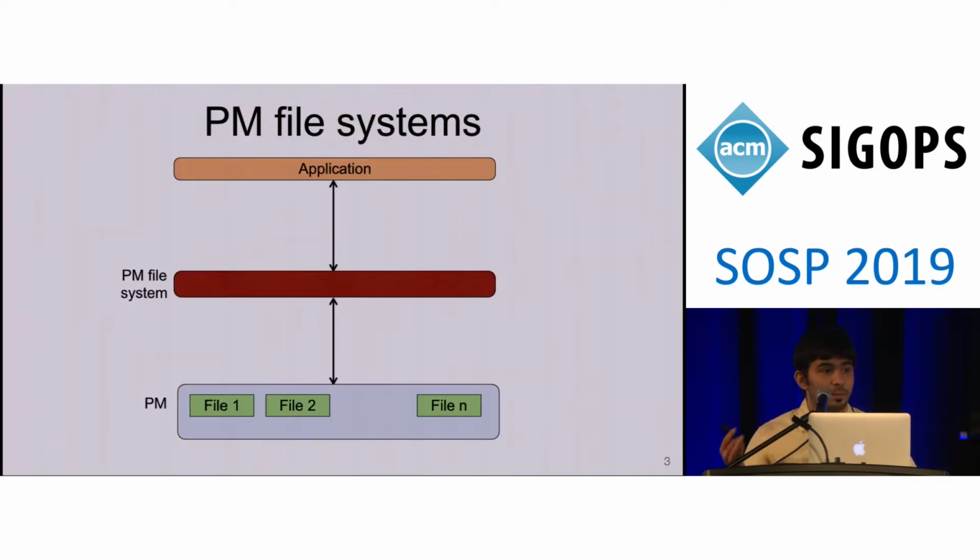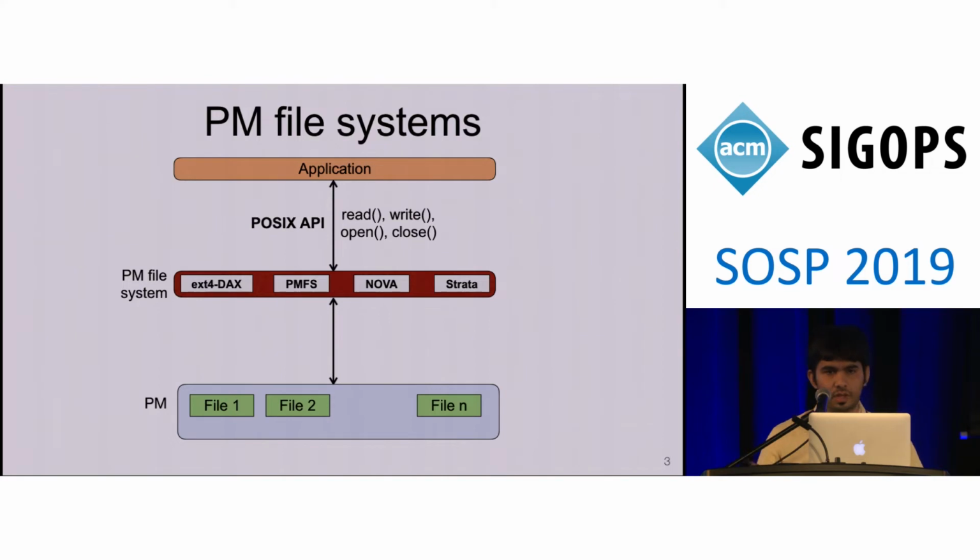One way in which applications access persistent memory is through a POSIX file system. The applications access this file system through system calls such as reads, writes, and opens and closes to their files. Furthermore, there are various persistent memory file systems that provide an implementation of the POSIX API. Of particular interest is one mature file system called ext4 DAX.